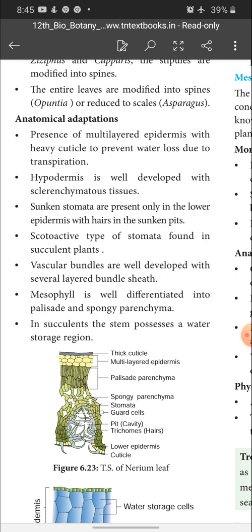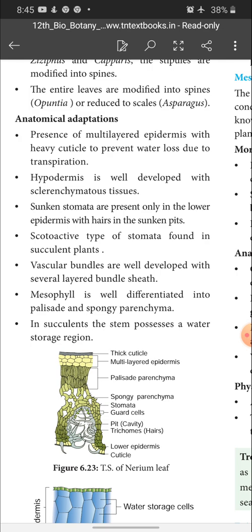Sunken stomata are present only in the lower epidermis, with hairs in the sunken pits. Sunken stomata means the stomata are embedded inside.